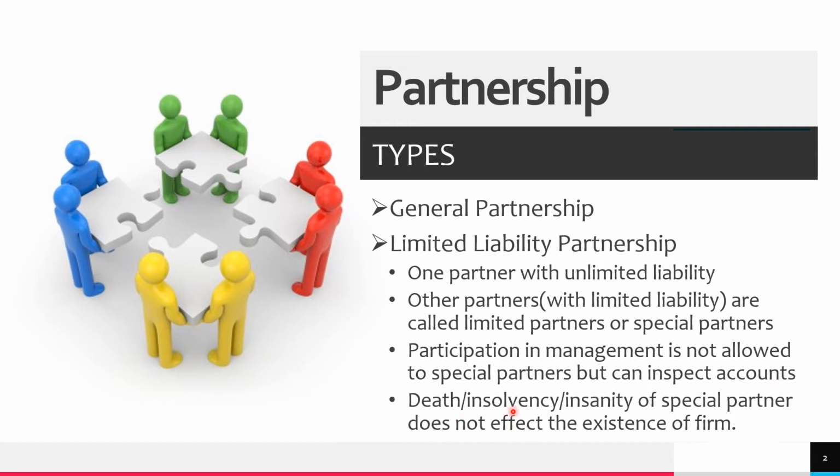Next one, death, insolvency, insanity of special partners does not affect the existence of the firm. So if one of these special partners dies or becomes insolvent, or if they are not able to continue the business, all these things will not affect the existence of the firm. The firm will still exist. How will the firm exist? The firm will exist with the partners who are having unlimited liability. So this is limited liability partnership.